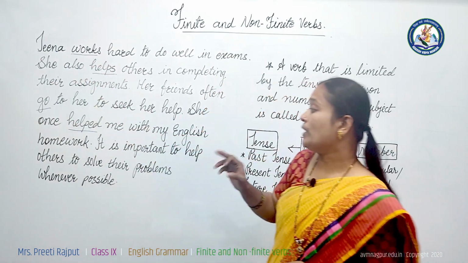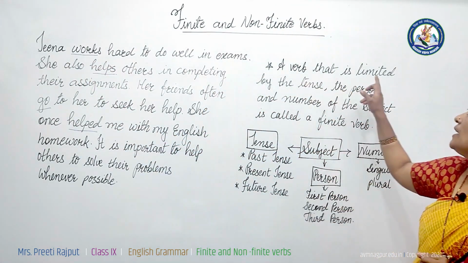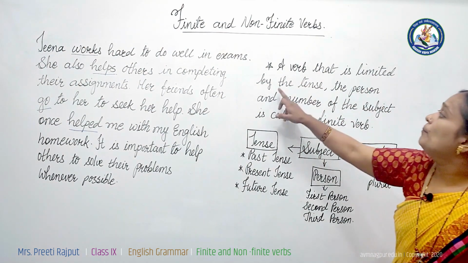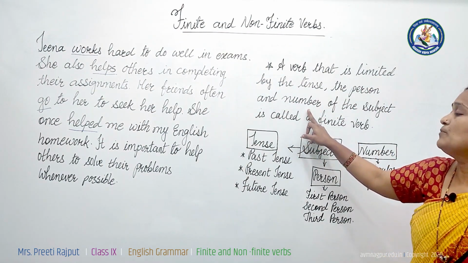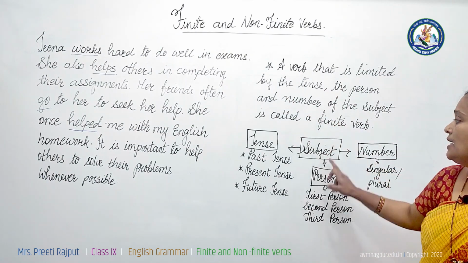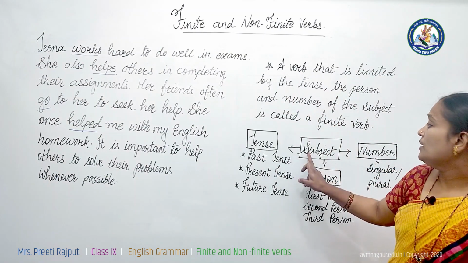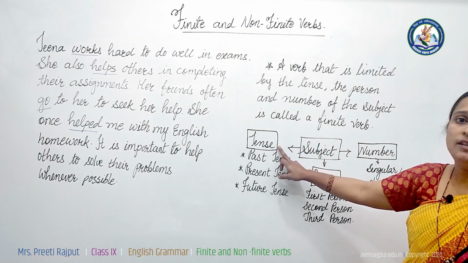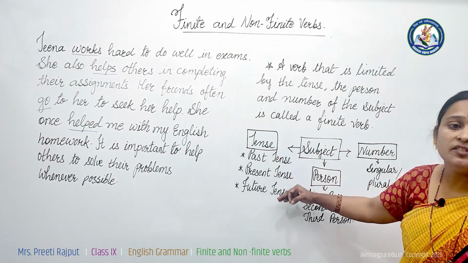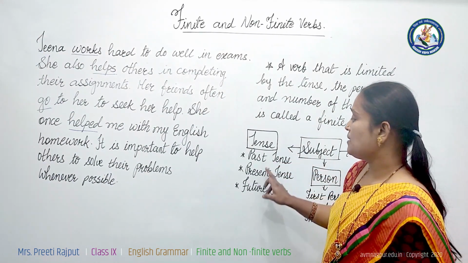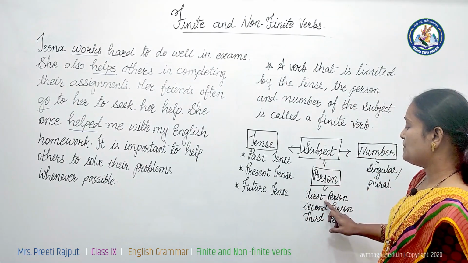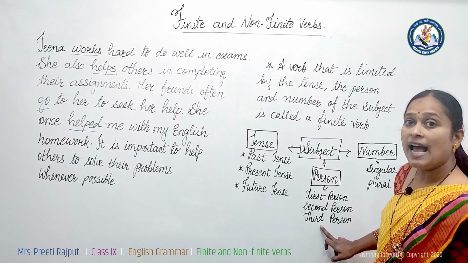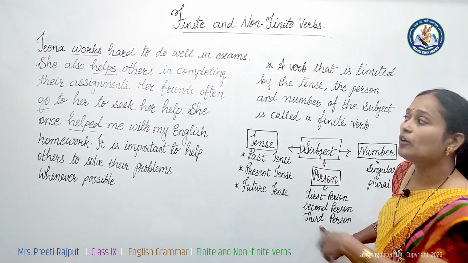Right? So, what is a finite verb? Finite verbs are the verbs which are limited by the tense, by the person and by the number of the subject. See, it is limited by tense. As I change the tense, it will change: past, present and future. It is limited by person: first person, second person, third person. As we change the person, the verbs change.